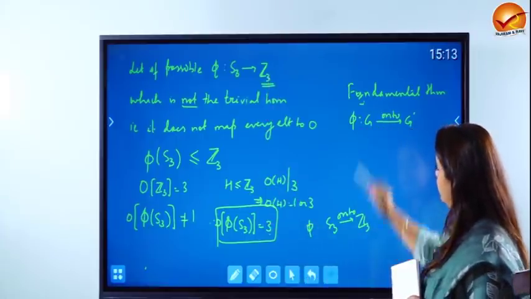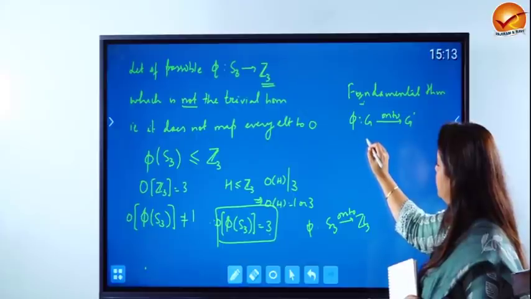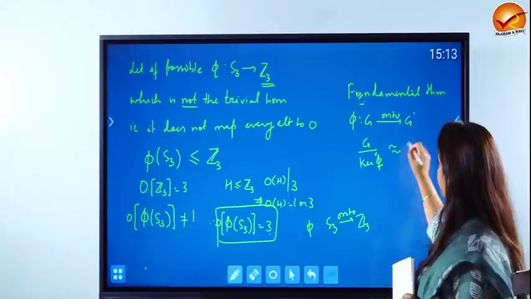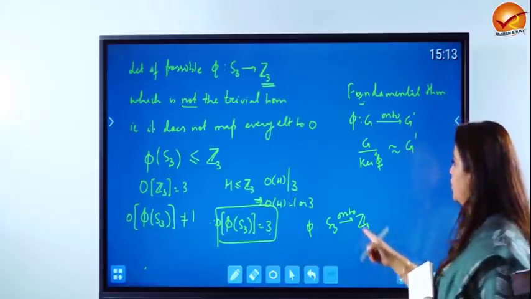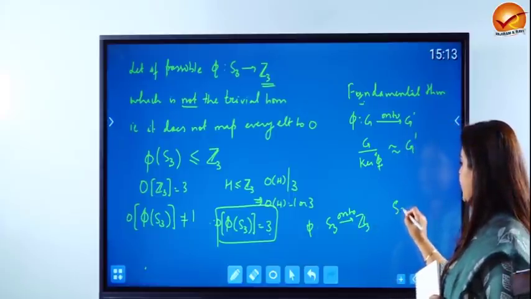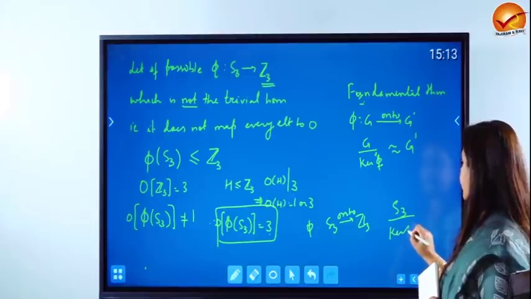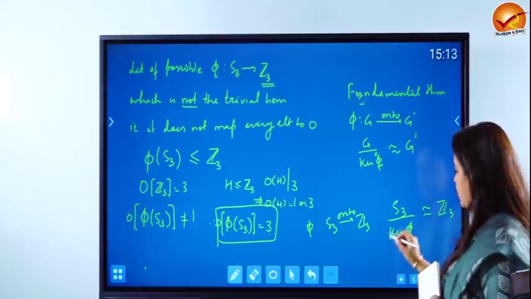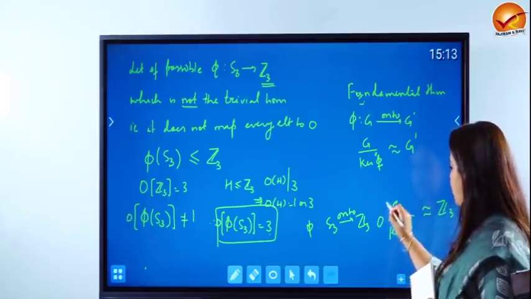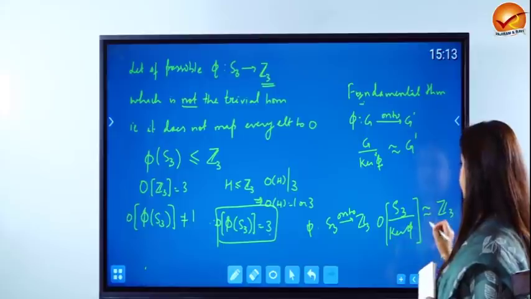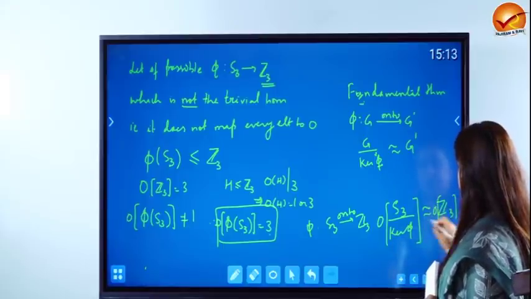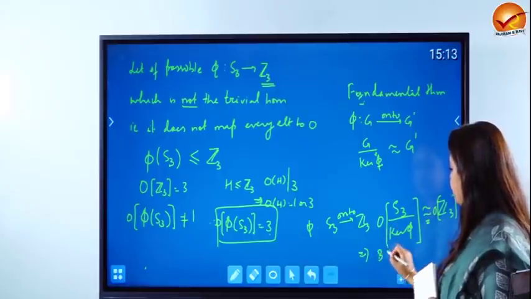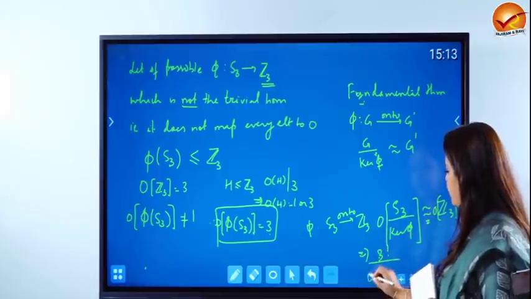So if you apply the fundamental theorem, the conclusion of the fundamental theorem was that in this case G upon ker phi is isomorphic to G dash. So if you apply the fundamental theorem here, we will get S3 upon ker phi is isomorphic to Z3, which implies that order of S3 by ker phi will be equal to order of Z3, which further implies order of S3, that is 3 factorial, upon order of ker phi